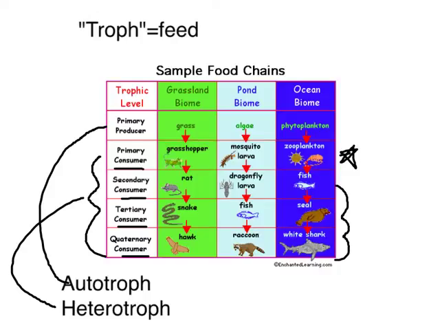There's actually two other groups of consumers out there. The decomposers, which eat dead things, right? Like your bacteria and your fungus in the ecosystem, and you just learned about that. And then you also have the omnivores, which can eat at multiple levels. Humans are categorized as omnivores because we would eat at the primary consumer level, right, when we eat plants. So when you have your salad, you're acting as a primary consumer. But if you have salad and, say, a hamburger, then you're also eating at the secondary consumer level because the cow is a primary consumer and you're eating that primary consumer, okay? So those are the trophic levels and their labels.